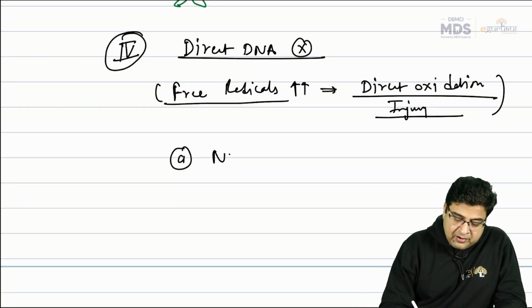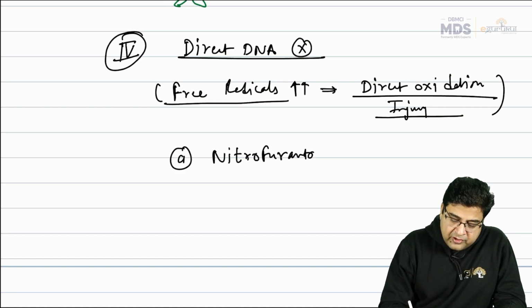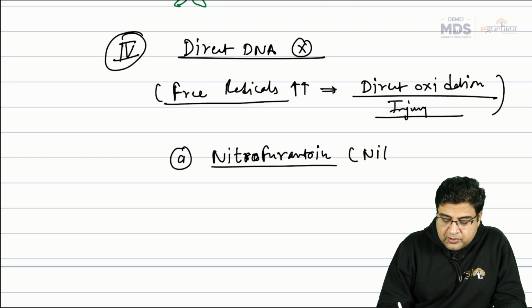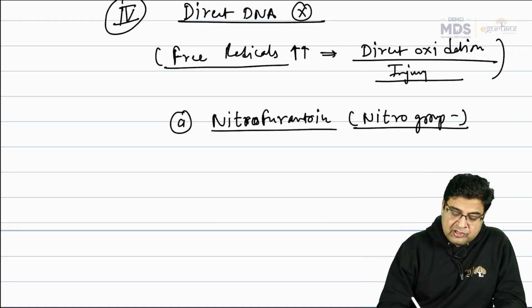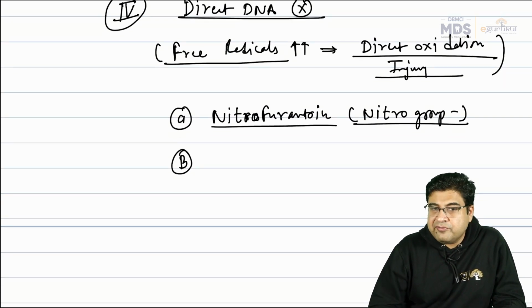For example, we have a drug here, the drug name is nitrofurantoin. Nitrofurantoin is an antibiotic. This will donate the nitro group as a free group, and this nitro group will directly damage the DNA with oxidation injury. The drug name is nitrofurantoin.